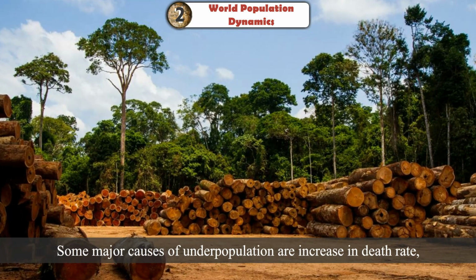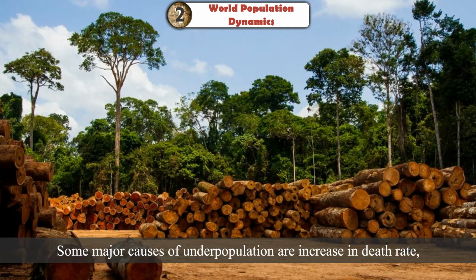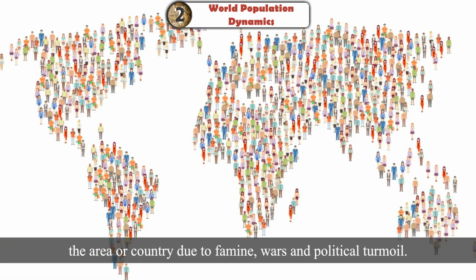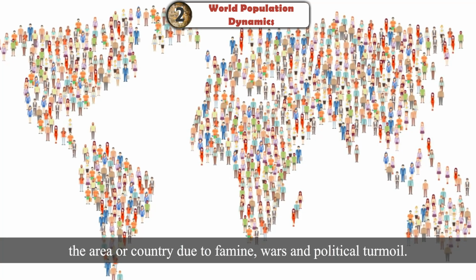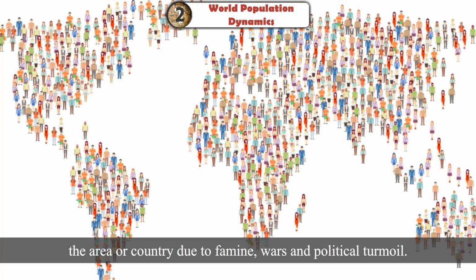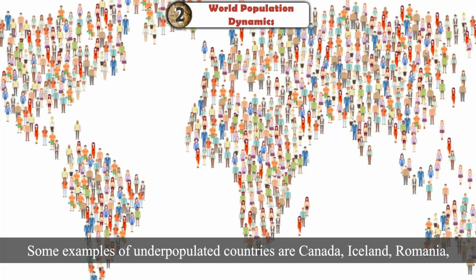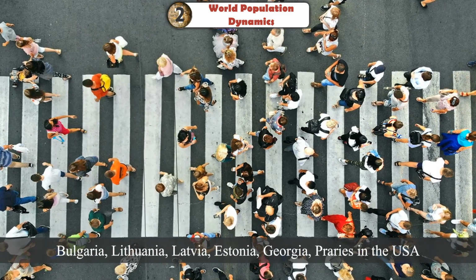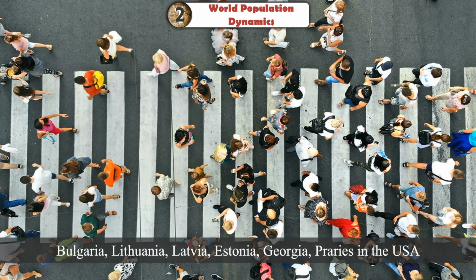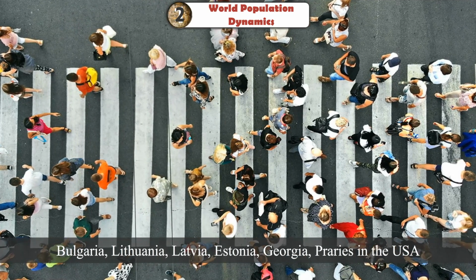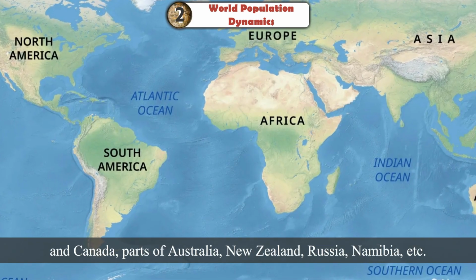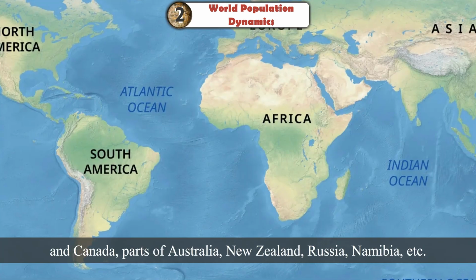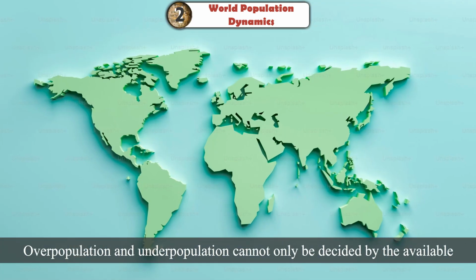Some major causes of underpopulation are increase in death rate, decrease in birth rate, large-scale emigration of people from the area or country due to famine, wars and political turmoil. Some examples of underpopulated countries are Canada, Iceland, Romania, Bulgaria, Lithuania, Latvia, Estonia, Georgia, prairies in the USA and Canada, parts of Australia, New Zealand, Russia, Namibia, etc.